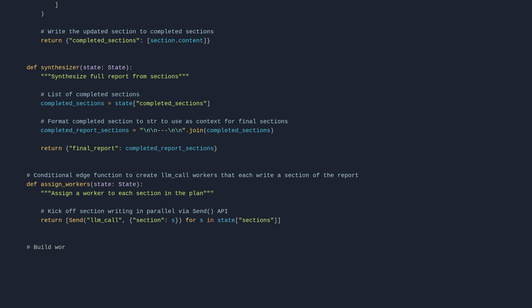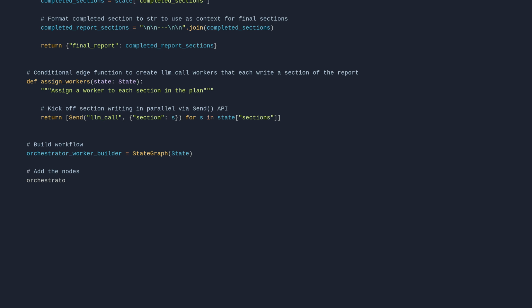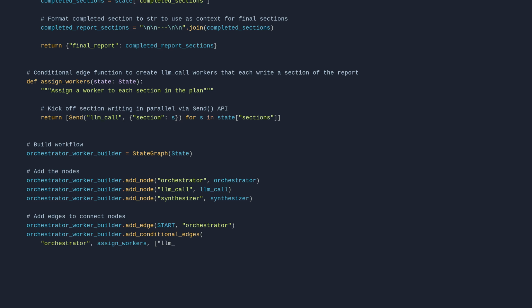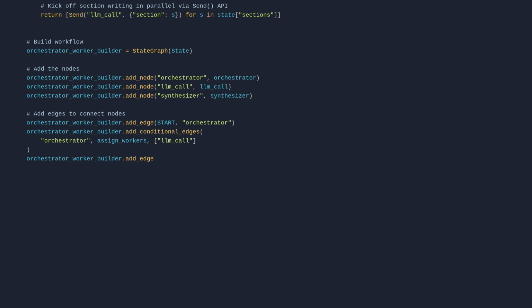# Build workflow. orchestrator_worker_builder = StateGraph(State). # Add the nodes. orchestrator_worker_builder.add_node("orchestrator", orchestrator). orchestrator_worker_builder.add_node("llm_call", llm_call). orchestrator_worker_builder.add_node("synthesizer", synthesizer). # Add edges to connect nodes. orchestrator_worker_builder.add_edge(START, "orchestrator"). orchestrator_worker_builder.add_conditional_edges("orchestrator", assign_workers, ["llm_call"]). orchestrator_worker_builder.add_edge("llm_call", "synthesizer"). orchestrator_worker_builder.add_edge("synthesizer", END).